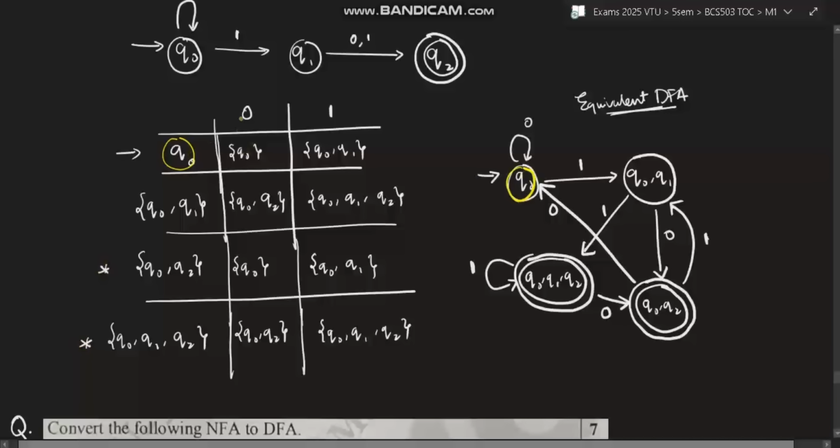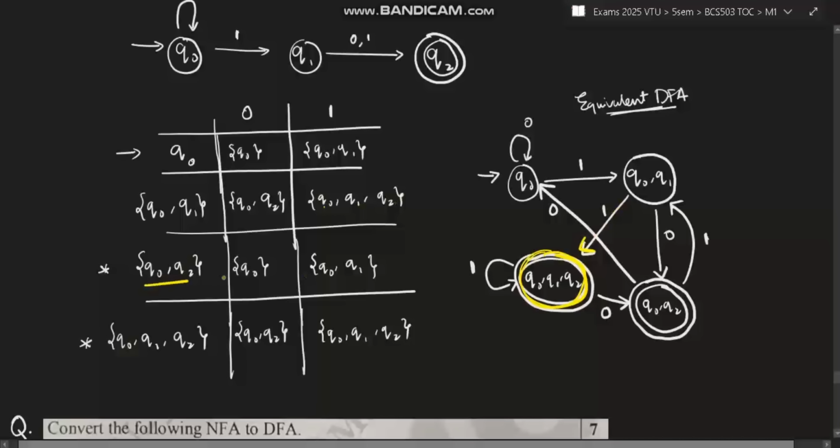Okay. After that, Q0 on 0 it goes to Q0, so make a self loop here, and Q0 on 1 goes to Q0 Q1. So on 1 it goes to Q0 Q1, make it here. Okay. Next, take the next one. Q0 Q1 on 0 it goes to Q0 Q2, and that is our final state. We'll be making a double circle here. And Q0 Q1 on 1 goes to Q0 Q1 Q2, that is a new thing. On 1 it goes to this. So we'll make a double state here, since it's the final state here.